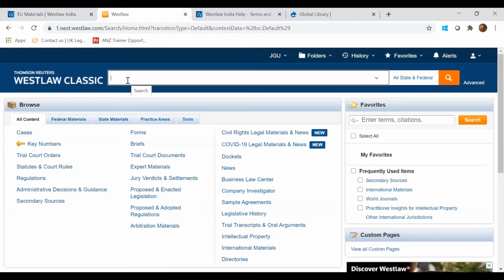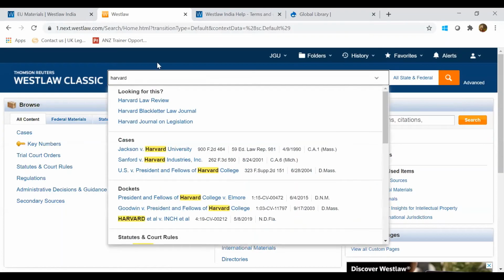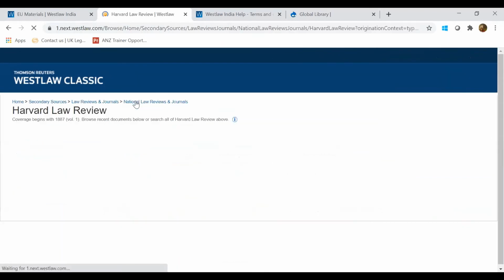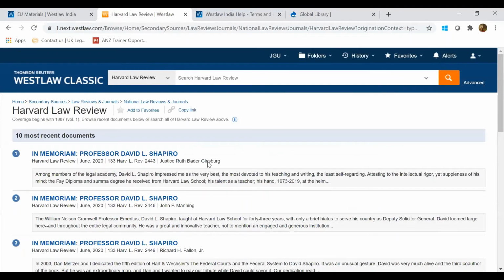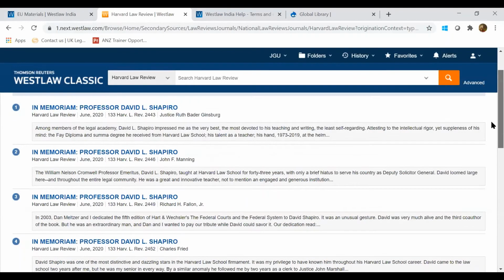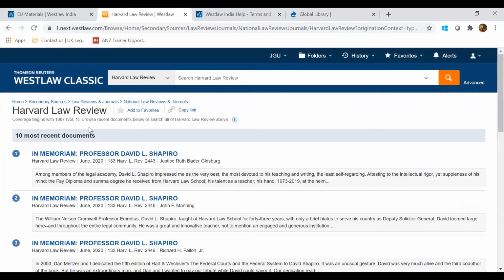For example, I just want to look at Harvard Law Review. I'll just type Harvard, and it will start giving me recommendations. If I want to look at only Harvard Law Review, I'll click on Harvard Law Review. This gives access to the 10 most recent documents added. And if you want to search something in Harvard Law Review, you can just put your key terms, keywords, whatever you're looking for here, and click on search.